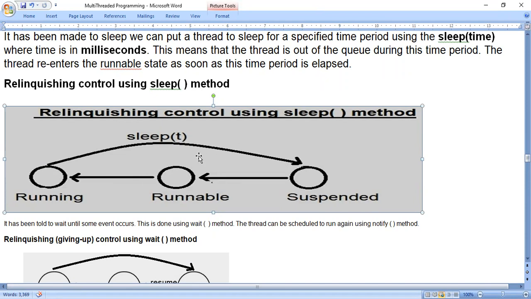So just look at the arrow mark. Sleep of t means it will come to the suspended state. From suspended, it will move to runnable, that means after the time period is over. From runnable, it will move to the running state.